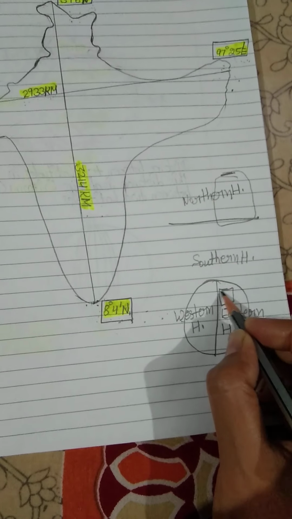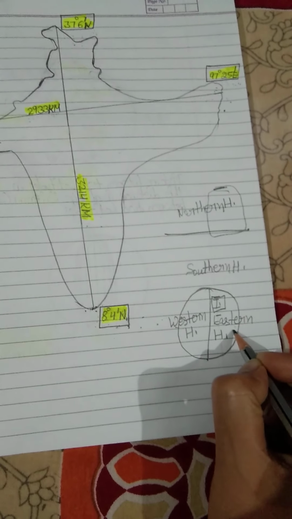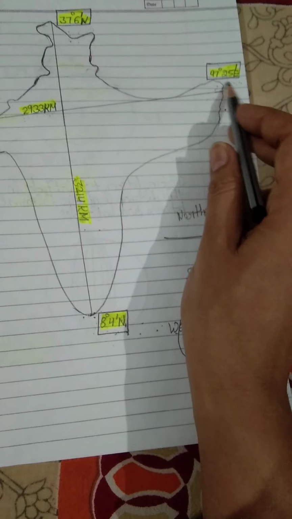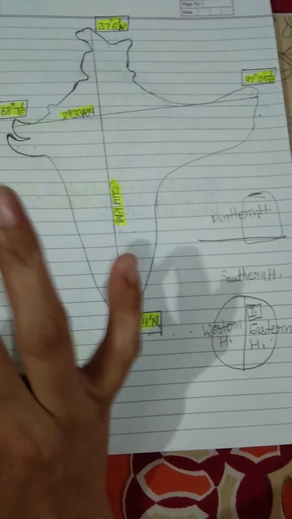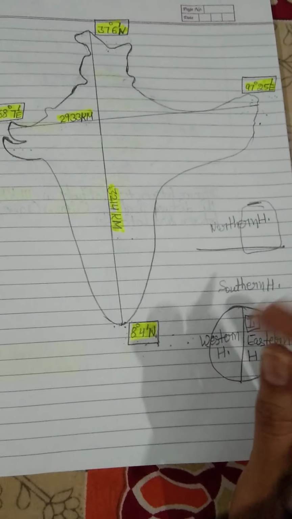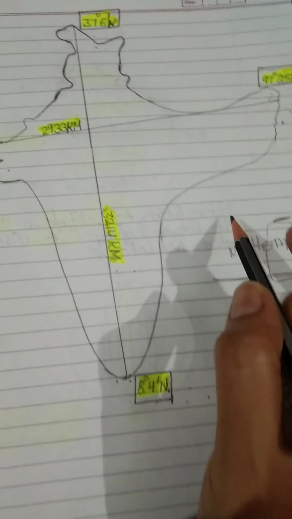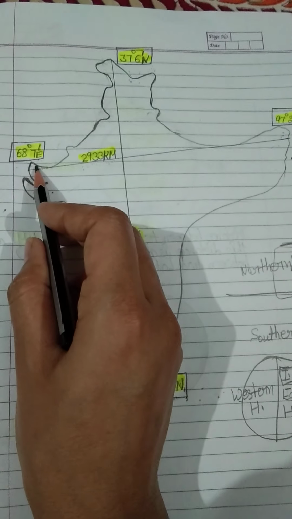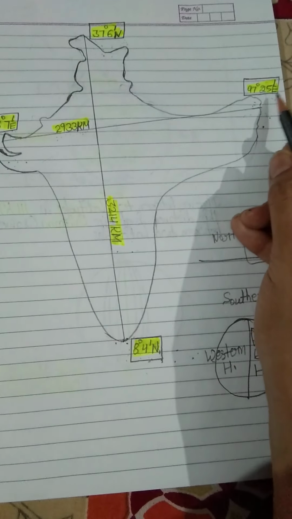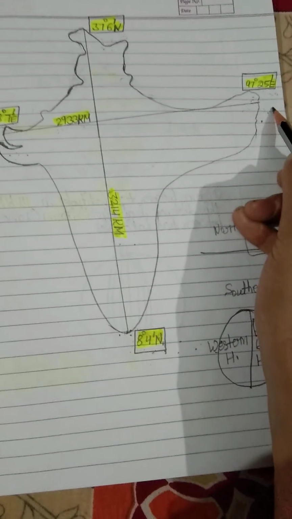Our India lies in the eastern hemisphere. That's why we are writing east for both of these values. Now I think your doubt has been cleared. So again I am repeating, the longitudinal extent is 68 degree 7 minute east to 97 degree 25 minute east.